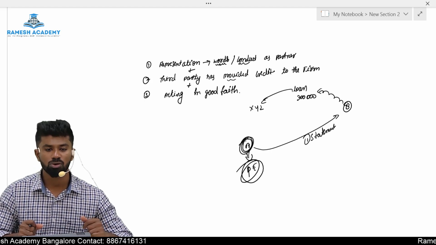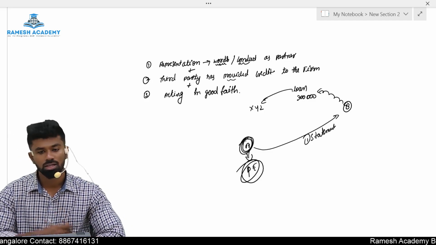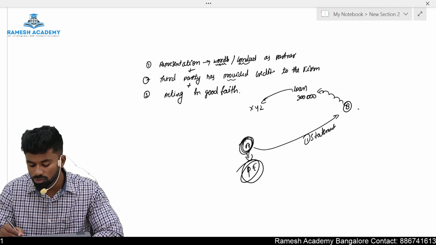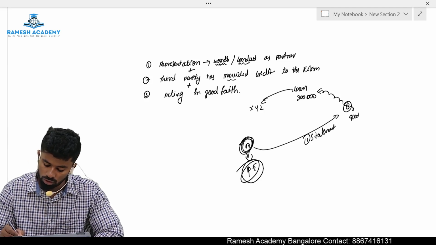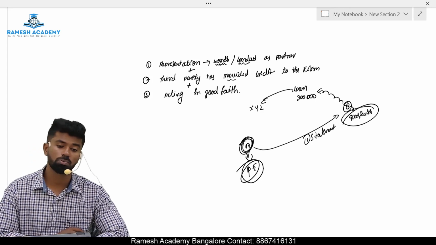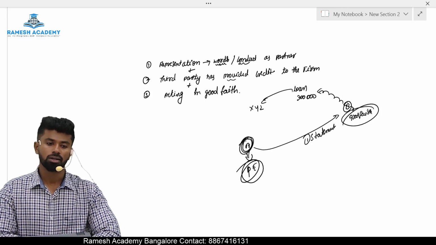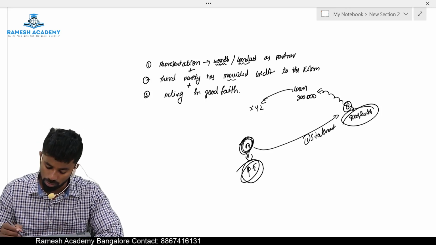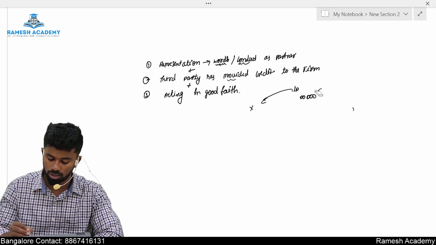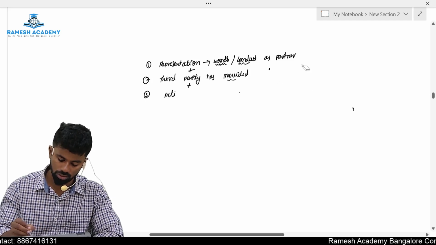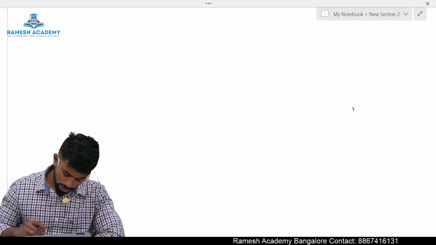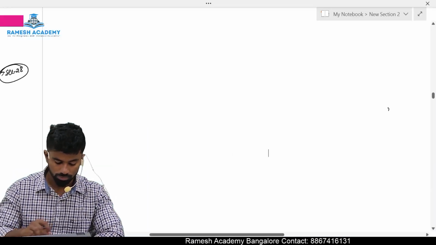Mr. A will be held responsible as a partner by estoppel. Is he a partner in reality, sir? No. But he becomes liable to this innocent party because the party acted in good faith. He trusted or believed that even A is also a partner. That is why he is called a partner by estoppel or partner by holding out. Okay, section number 28. Next.